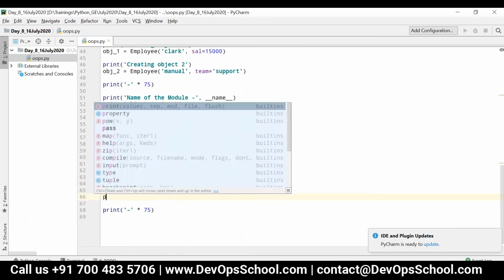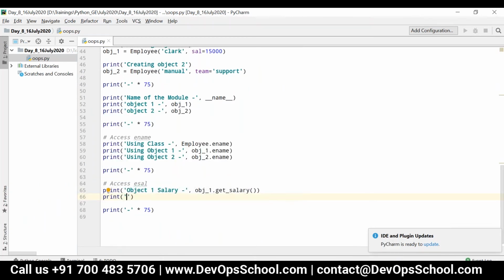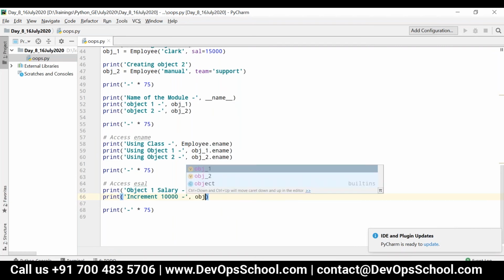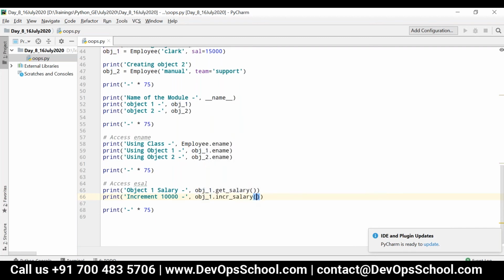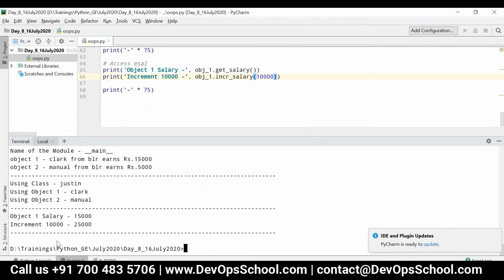So now print increment 10,000. So I can write obj1.incr_salary(10000). Okay, so now you can see the output. Increment 10,000, it is now 25,000.